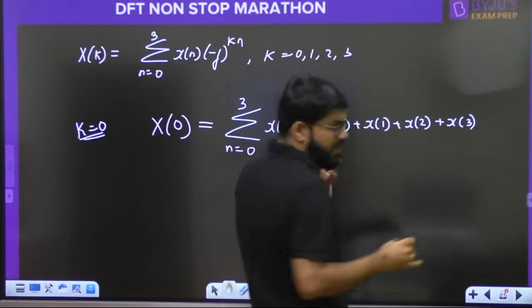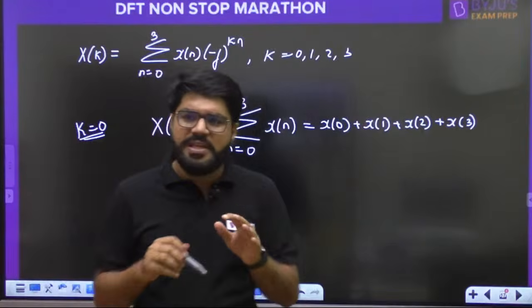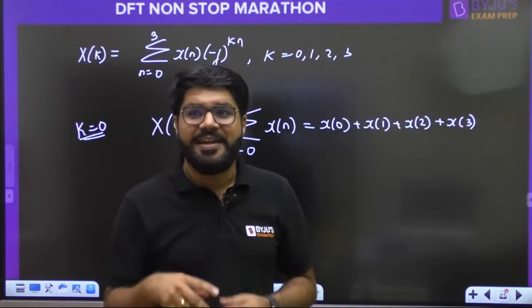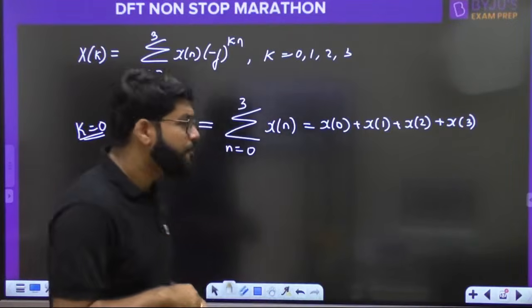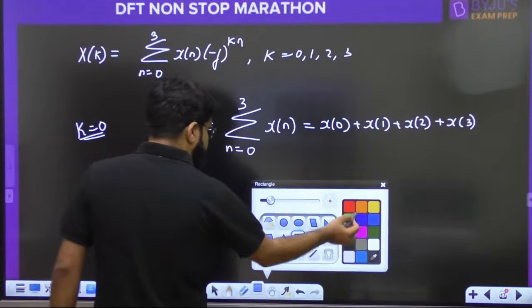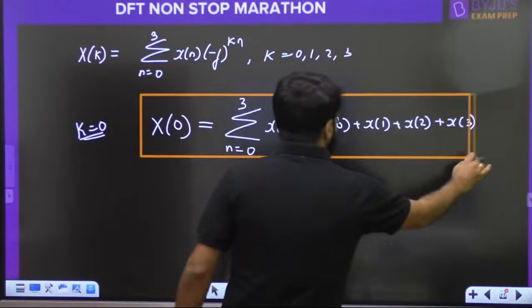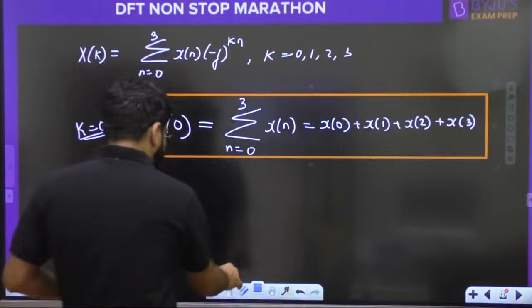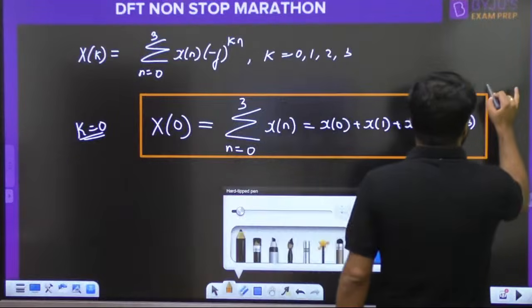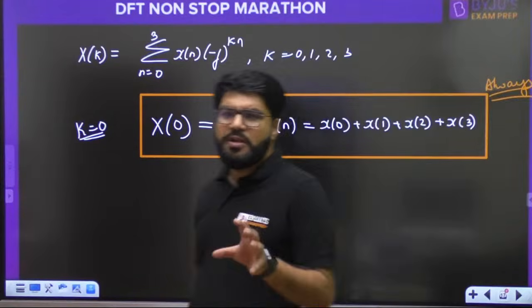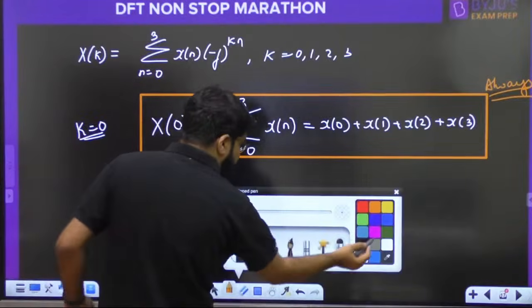I'm not only focusing on one question, we are deriving the general points here. It is discrete, it is not area, it is summation of the signal. This you have to remember always. So X0 is always summation of x of n.